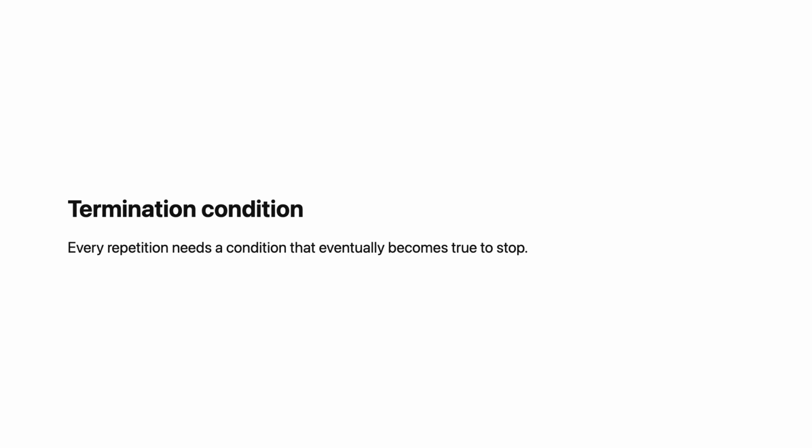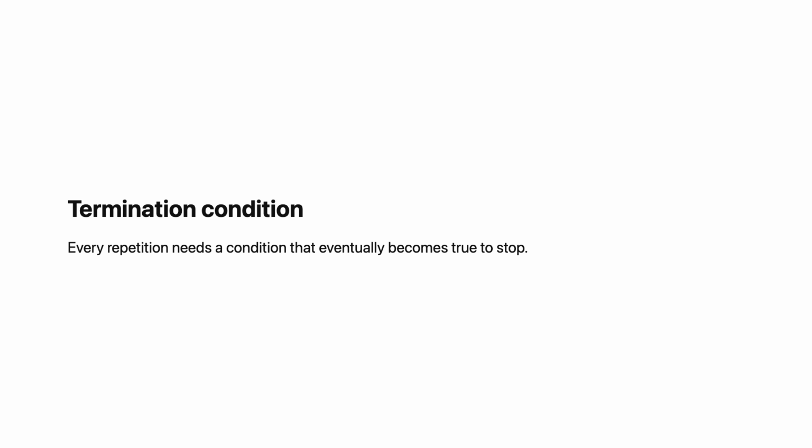Continue. Second iteration, counter is 2. 2 is not greater than 5. Continue. And so on until counter is 6. 6 is greater than 5. Stop. The termination condition determines how many iterations occur. Change the condition and you change how many times the instructions repeat.